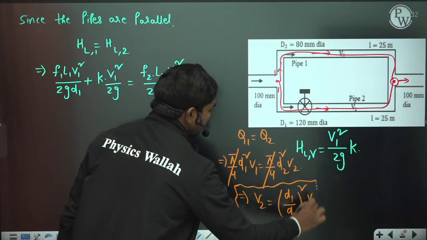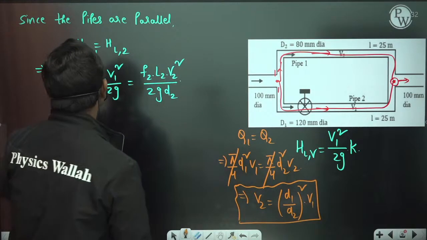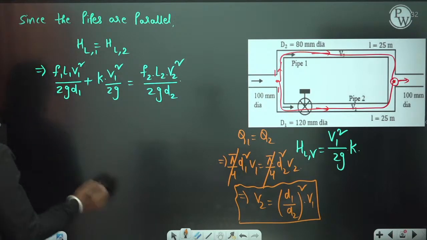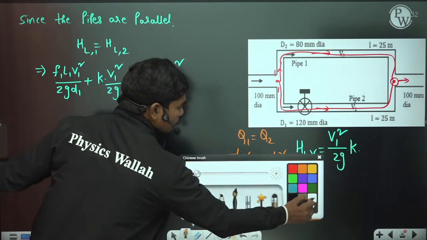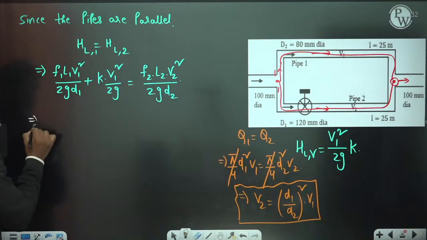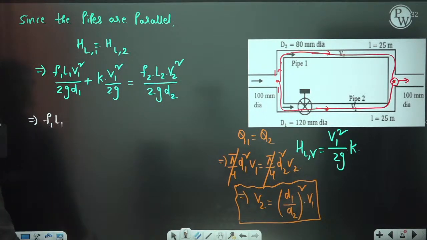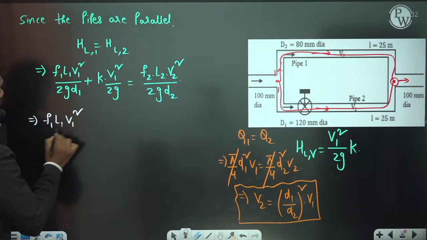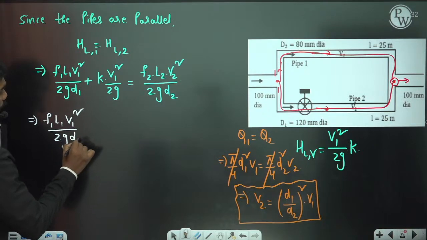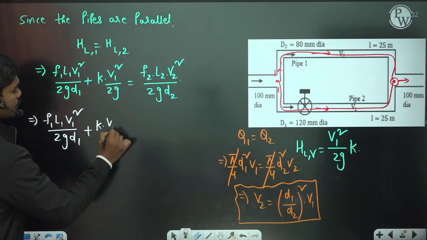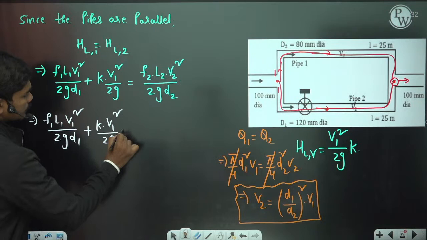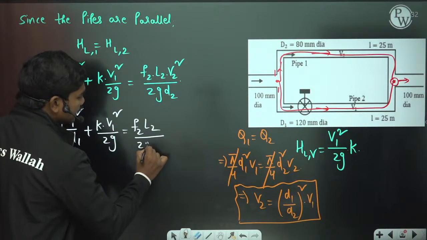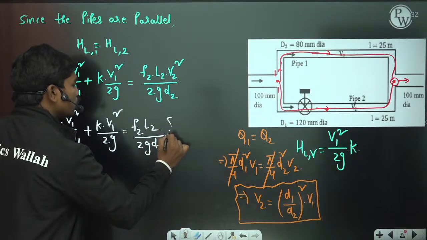This I can replace here. So this implies F1 L1 V1 square by 2G D1 plus K times V1 square by 2G is equal to F2 L2 by 2G D2 into V2 square.